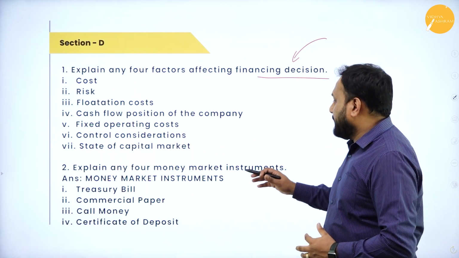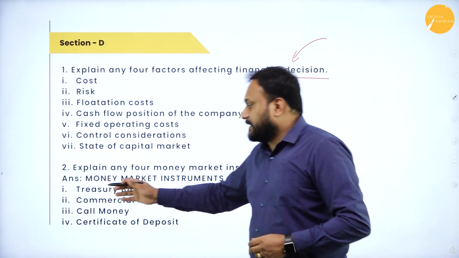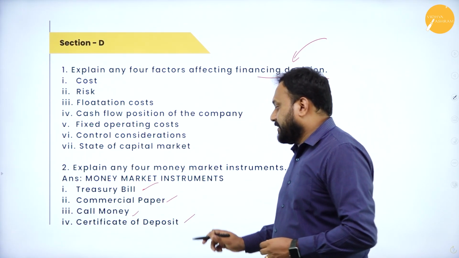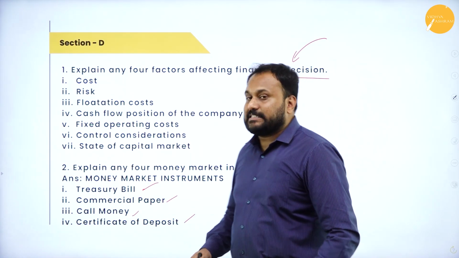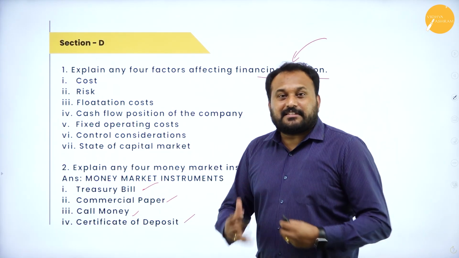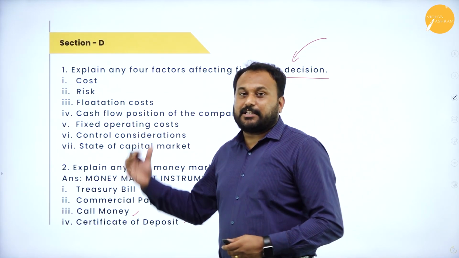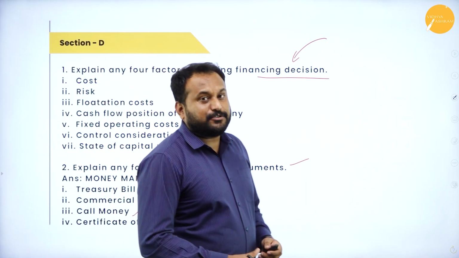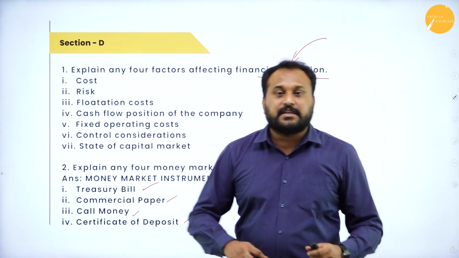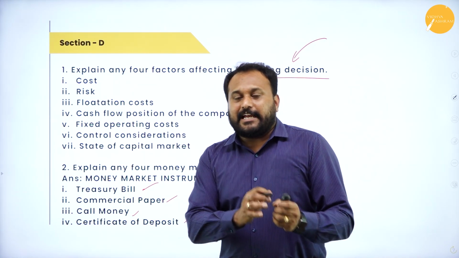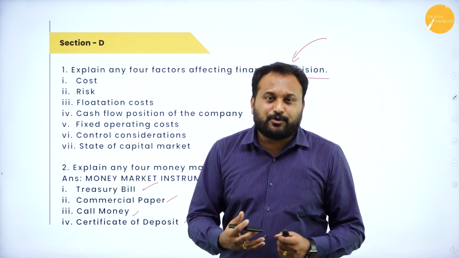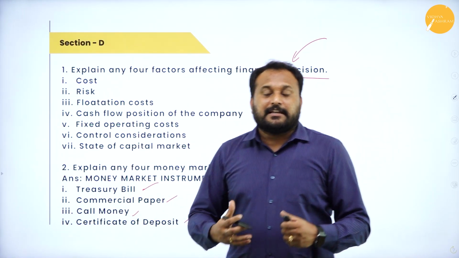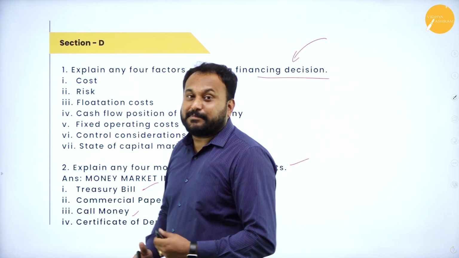Explain any 4 money market instruments. So these are the money market instruments: treasury bill, commercial paper, call money, certificate of deposit. So write that and start explaining it. This is how you need to write, and these are the questions which will definitely come in the examination. If you want to study, please do study all these questions, because I'll tell you, don't study anything only for the sake of examination. You should know all these things, because life is all about learning something new.